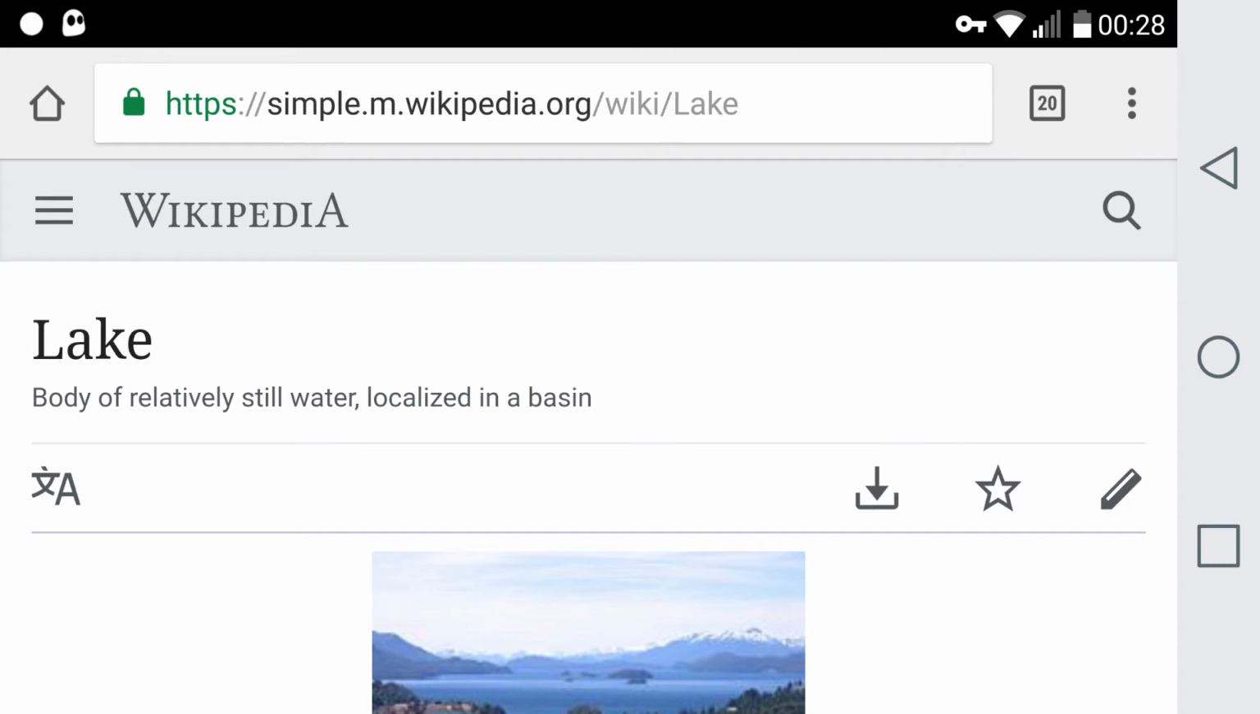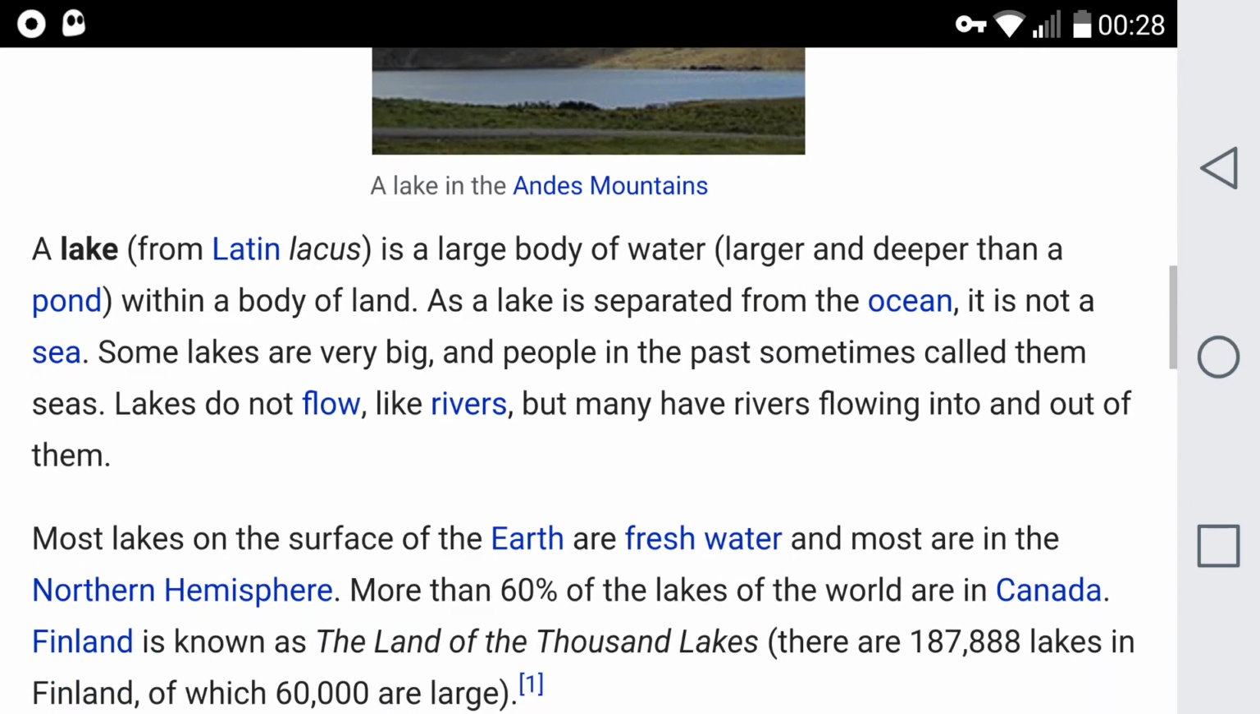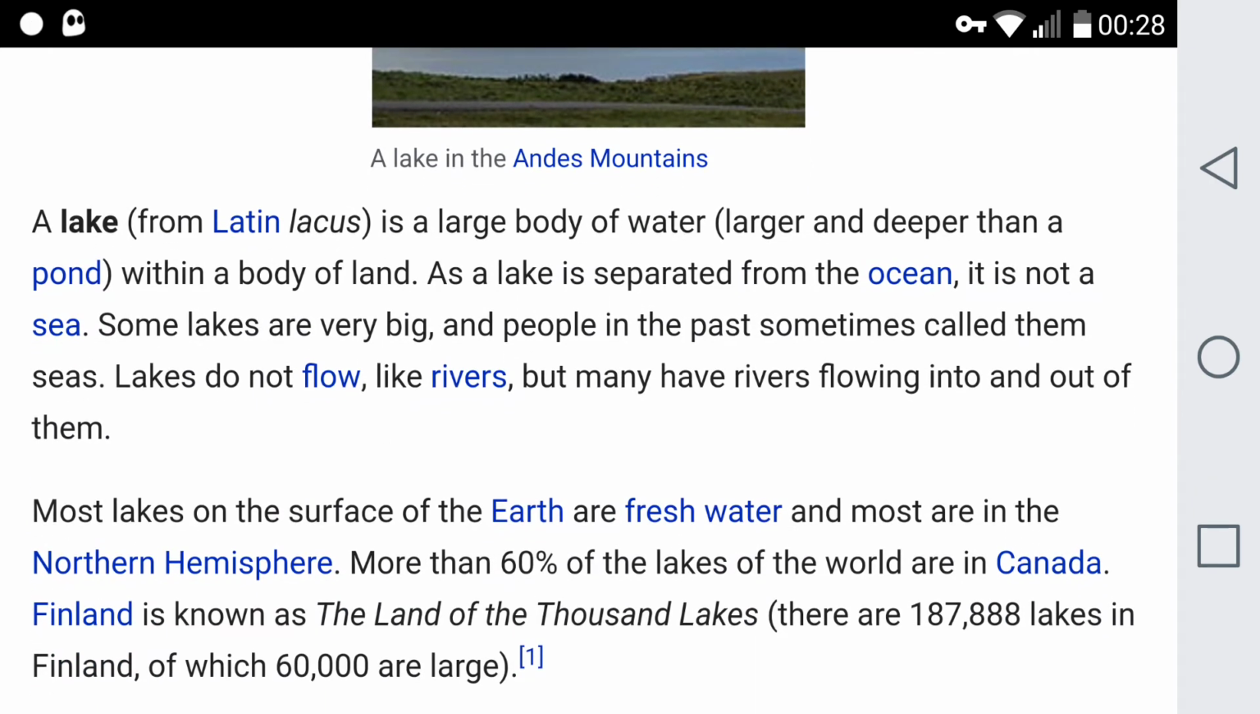Lake. Body of relatively still water localized in a basin. A lake, from the Latin lacus, is a large body of water, larger and deeper than a pond, within a body of land. As a lake is separated from the ocean, it is not a sea. Some lakes are very big, and people in the past sometimes called them seas. Lakes do not flow like rivers, but many have rivers flowing into and out of them.